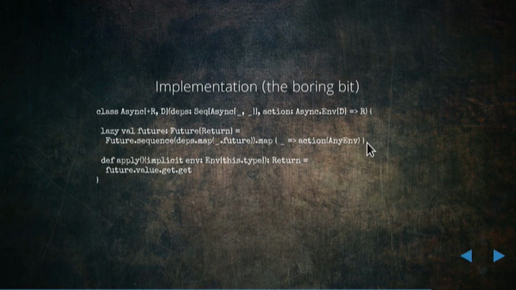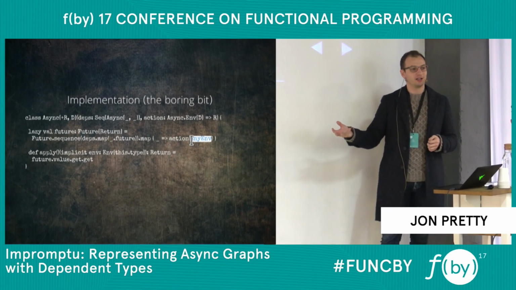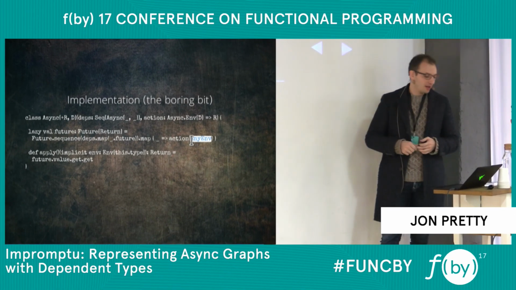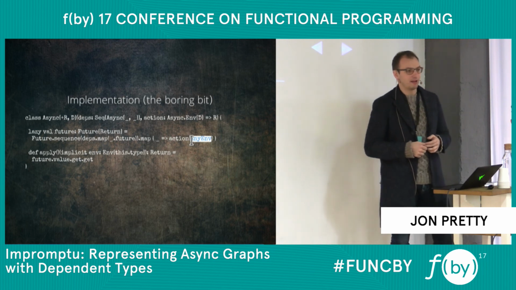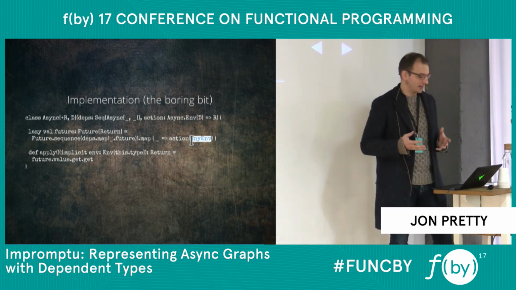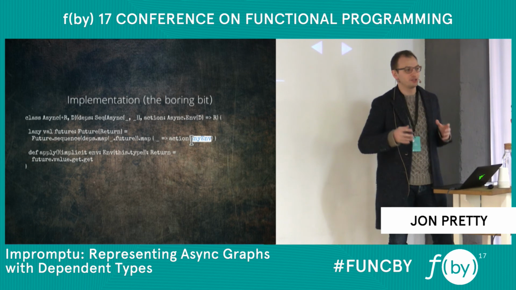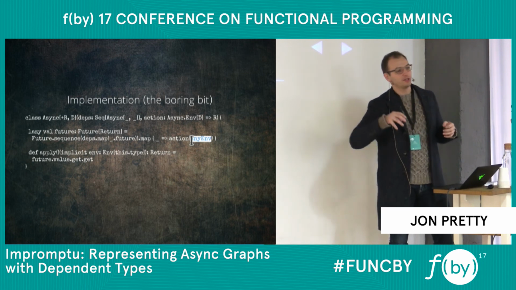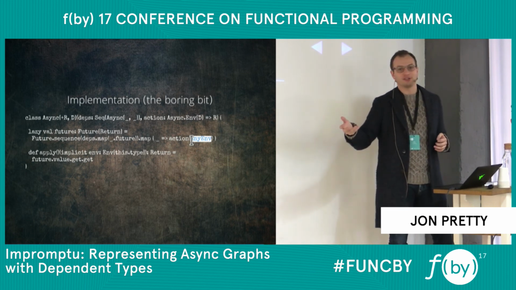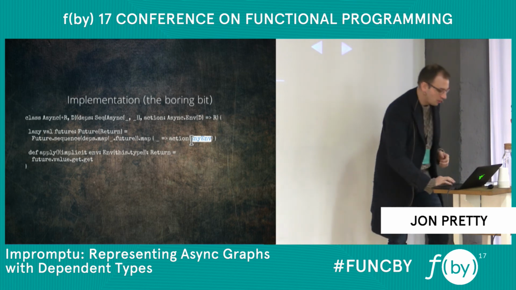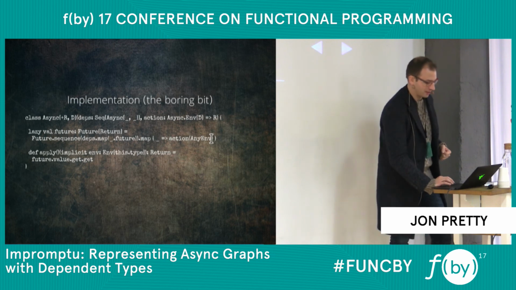And then we can call the action. Remember, the action is still a lambda. It's a lambda from an env to some return type. We can call it with any env at all. Just a single instance of env will actually satisfy all of them because it's just evidence. We don't need to use it. We don't need to construct a new env value every single time. So we provide this consistent object every single time, and it's fine. It works.